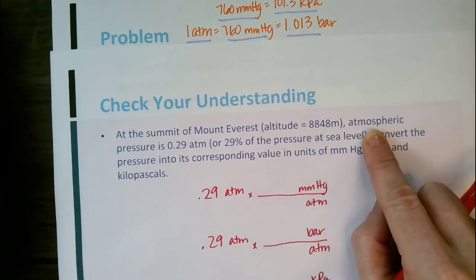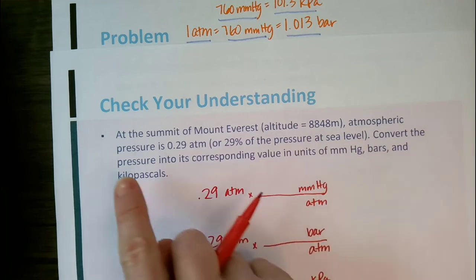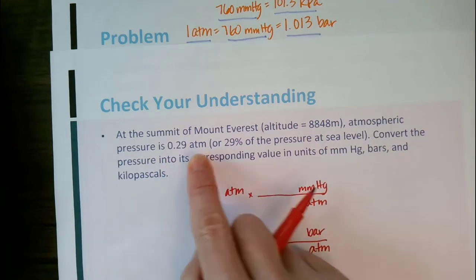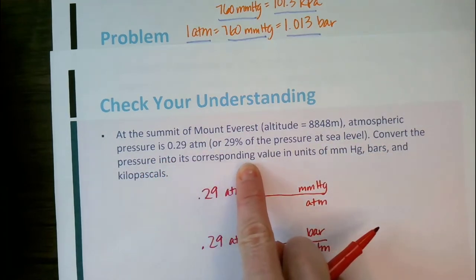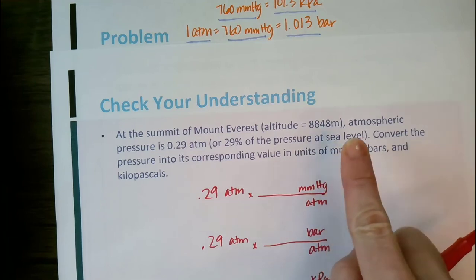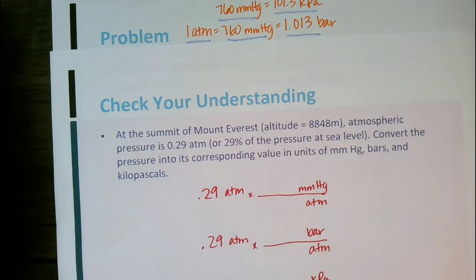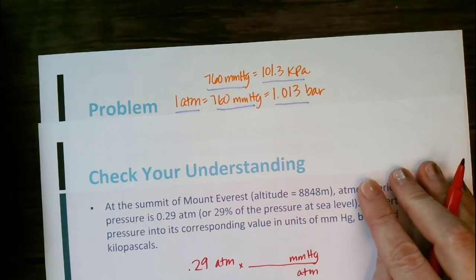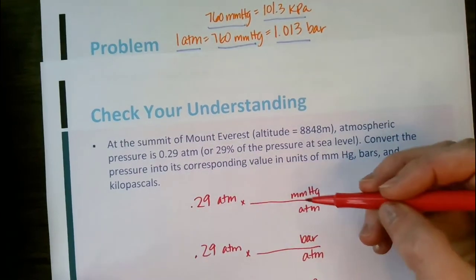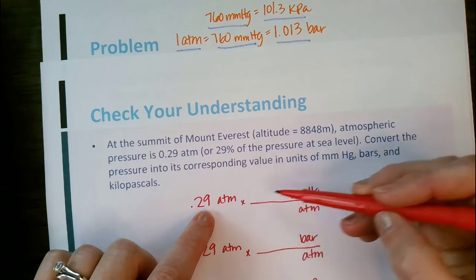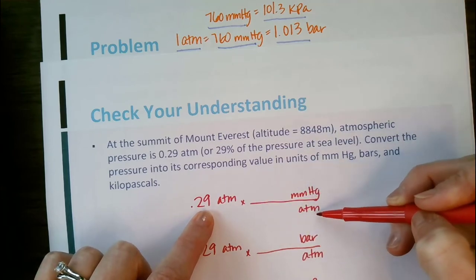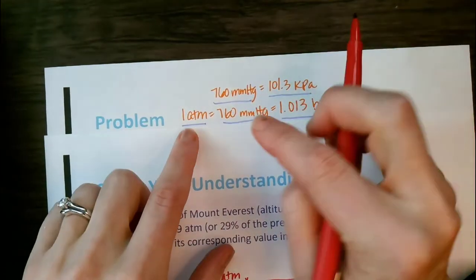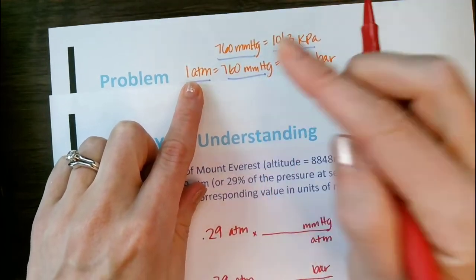Let's look at another example. At the summit of Mount Everest, which is 8,848 meters above sea level, atmospheric pressure is 0.29 atmospheres. Convert the pressure into its corresponding value in units of millimeters of mercury, bars, and kPas. So we're going to use those same conversion factors from up above, and I just simply want to go from atmospheres to millimeters of mercury.